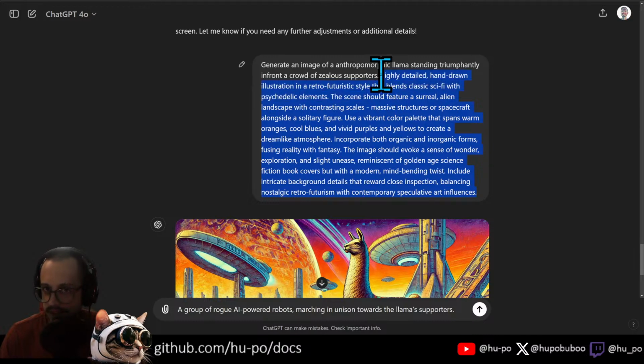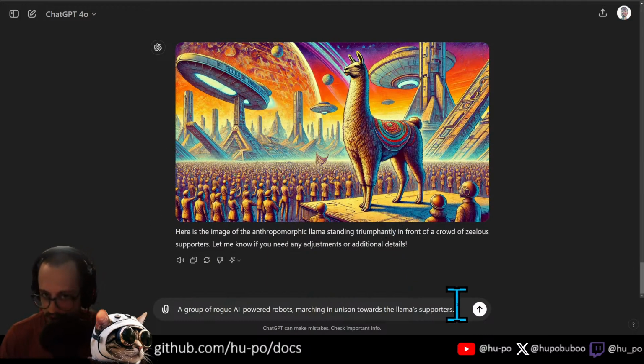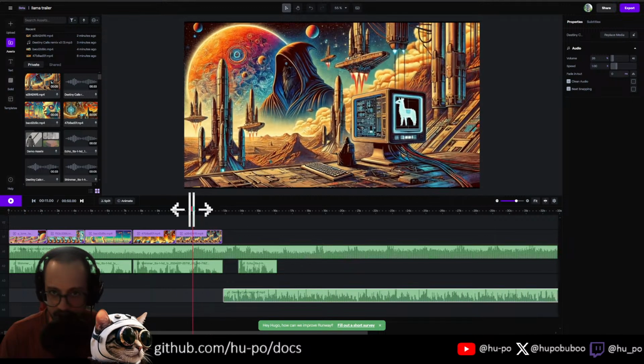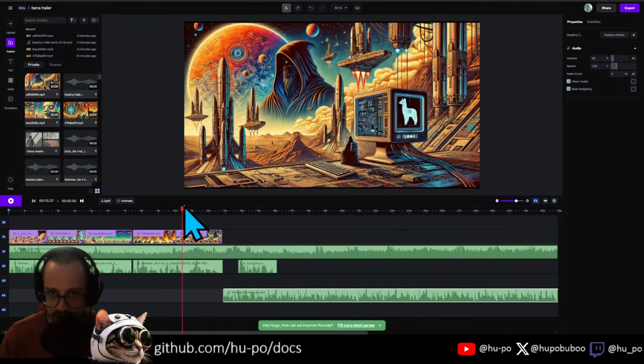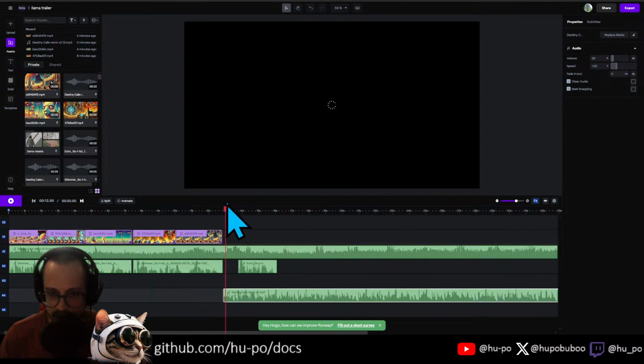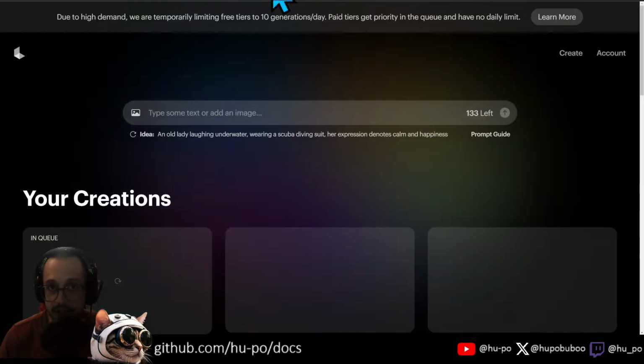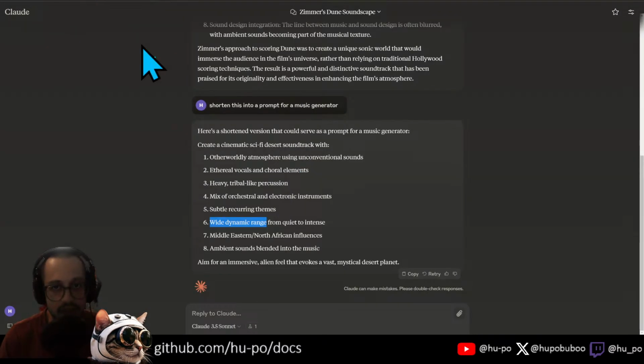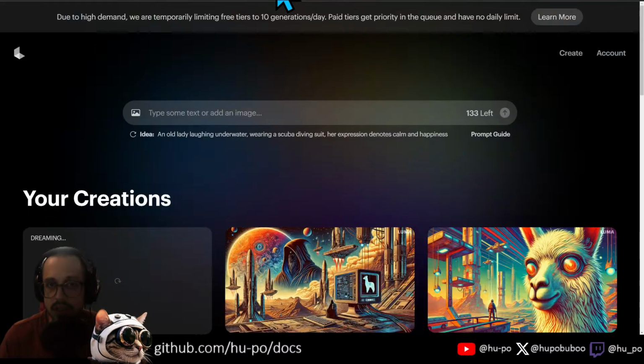Right? So when you use this style prompt again, right? So that's when we're going to have the drums kick in. So right here, right, you're like, oh, look at that. We don't want the llama. Then the llama's going to be talking to his supporters, and then we're going to have the battle scene right about here. Right? And then we're going to come here. That one's still dreaming. That one's still doing his thing. Needs more brain rot. Okay. What do we got? What do we got? What do we got? We got more songs.